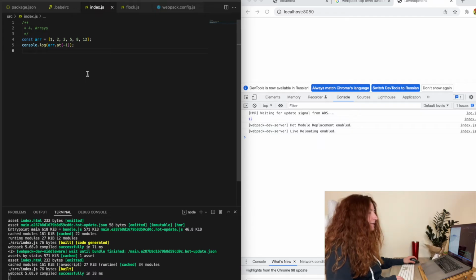And next ones are arrays. They got a new method, at.